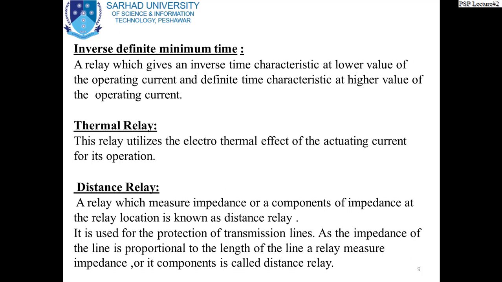At some lower value of the current, the characteristic exhibited is inverse characteristic, as we see in the previous relay, that is inverse relay. But when the operating currents are high, then we have definite time characteristic. Then the operating time does not decrease; it remains constant irrespective of the operating current. Operating current may be any value, but the operating time remains constant. So it is inverse for some current and then definite for higher current.